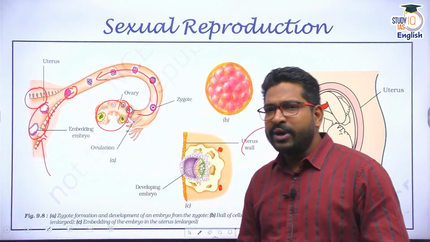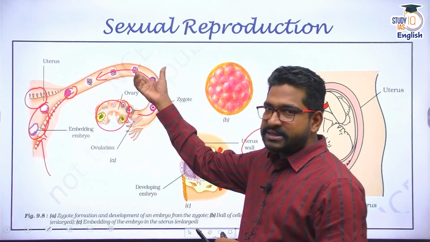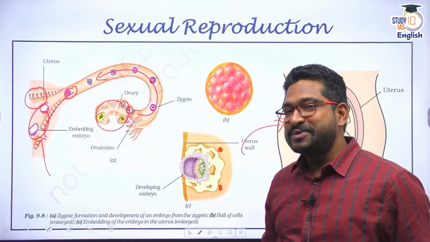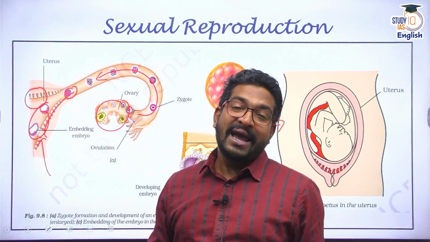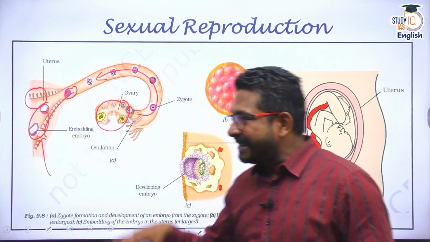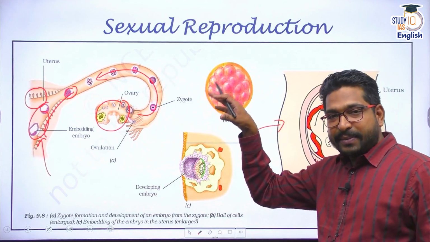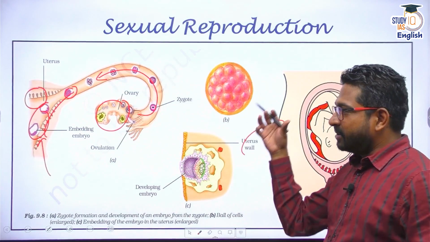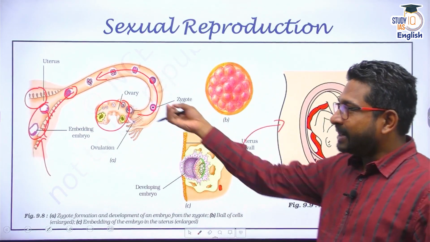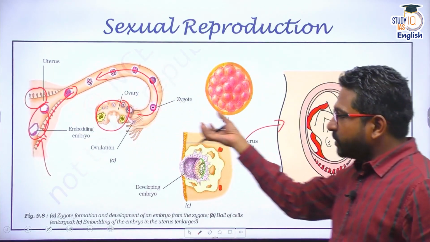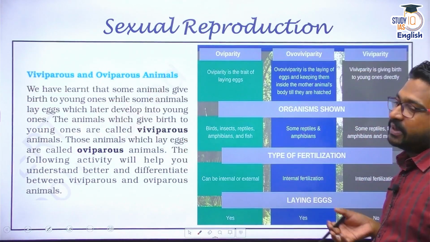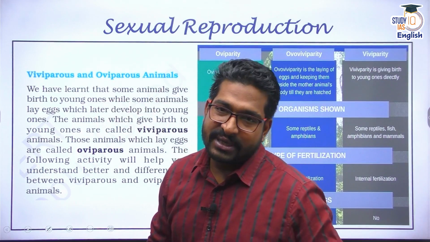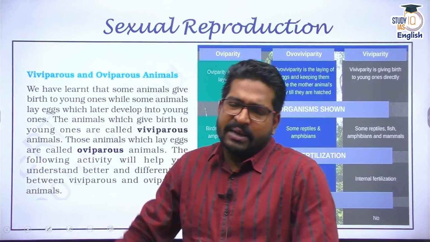Now we'll talk about what exactly happens if the egg is released and the sperm is not available. We'll talk about that in our subsequent discussion when we talk about adolescence and puberty. But till here, we have established that the gametes fuse, a zygote is formed, the zygote undergoes cell division, then an embryo is formed, the embryo attaches to the uterus, it undergoes the gestation period, and then a baby is formed. This is the entire reproductive process in humans and in animals.